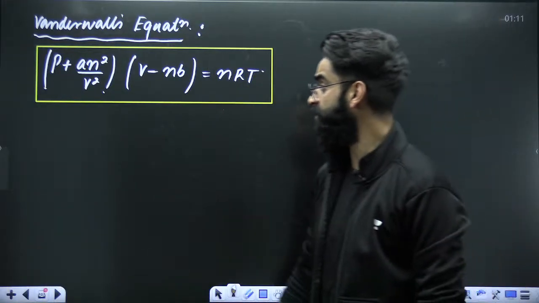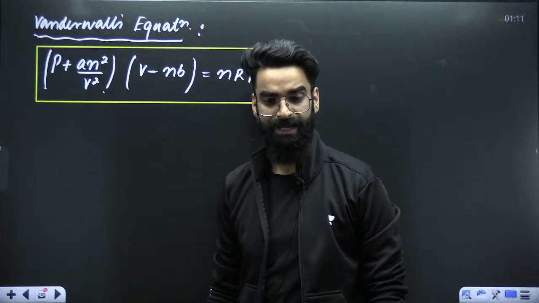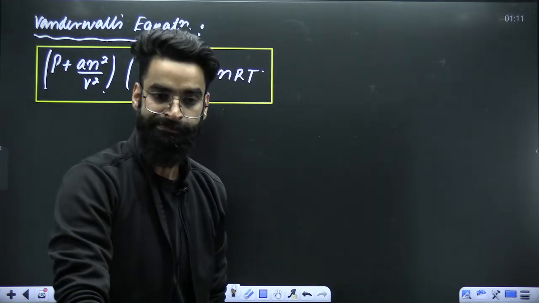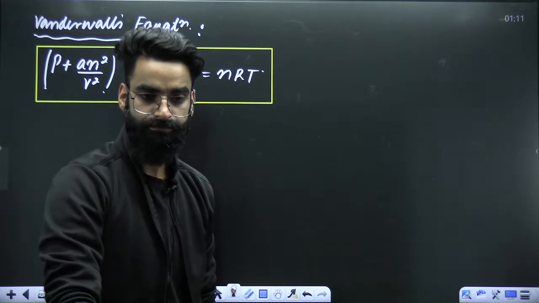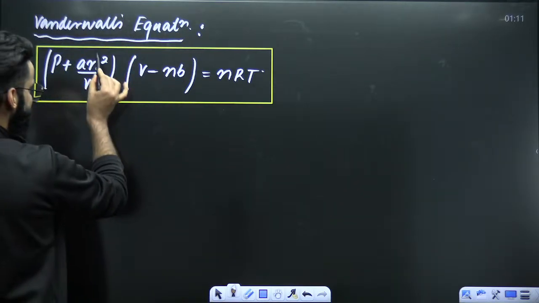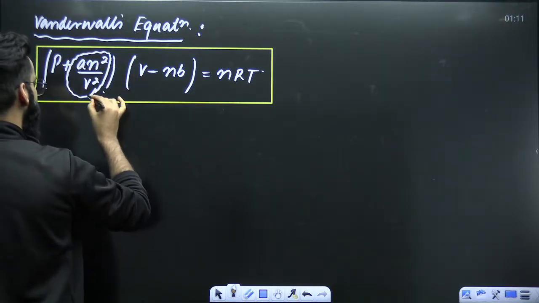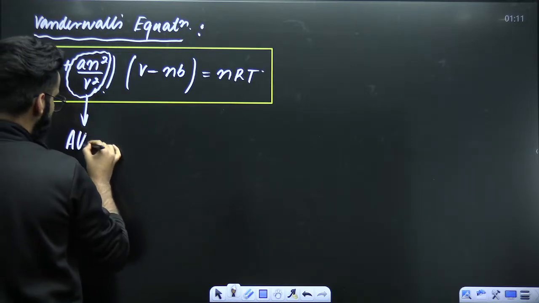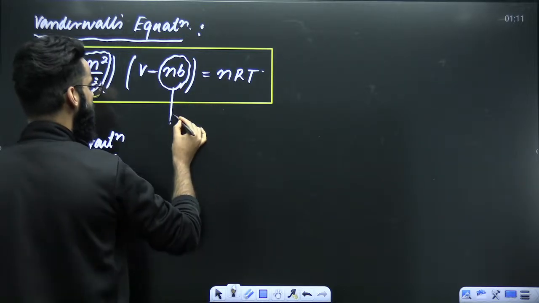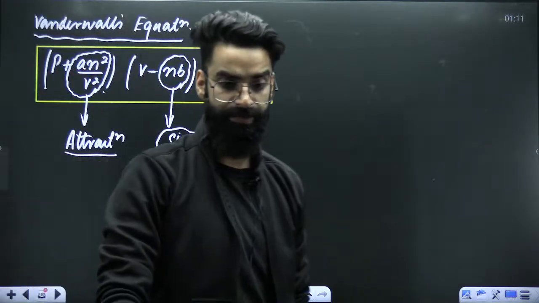In the van der Waals gas equation, we have two constants, a and b. a gives the idea about the attraction between the molecules, and b gives the idea about the size of the molecules. Is it clear to everyone? The term in which a is present gives the idea about attraction, because this whole term includes a. The term which includes b gives the idea about the size of the molecules. I hope it's clear to everyone.